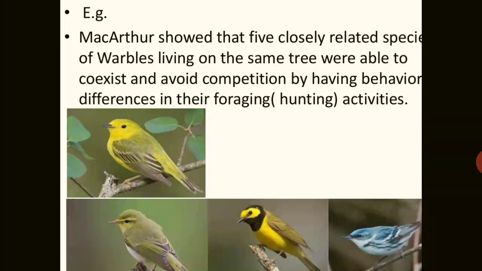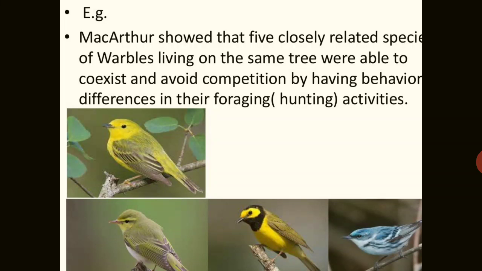For example, the one given by MacArthur shows that five very closely related species of warblers living on the same tree were able to coexist and avoid competition by having behavioral differences in their foraging, meaning their hunting activities.